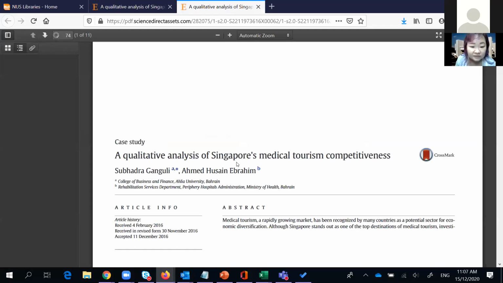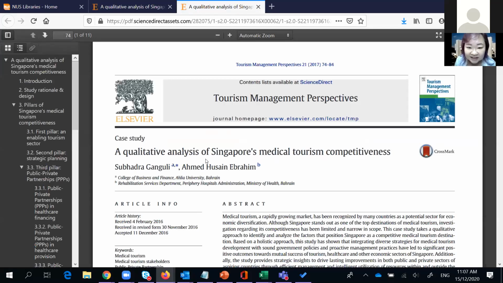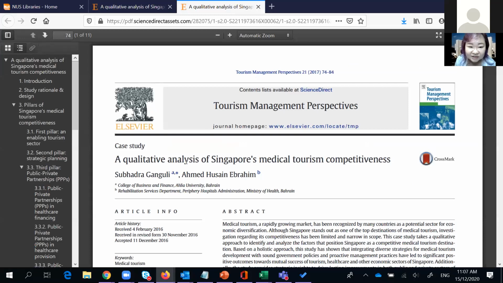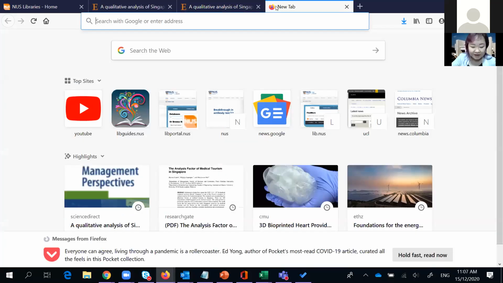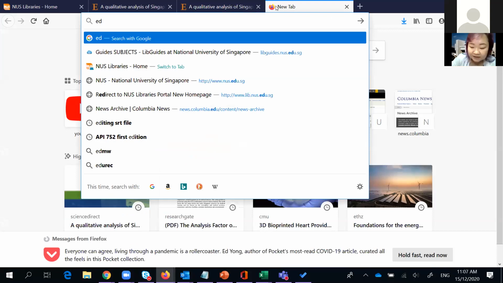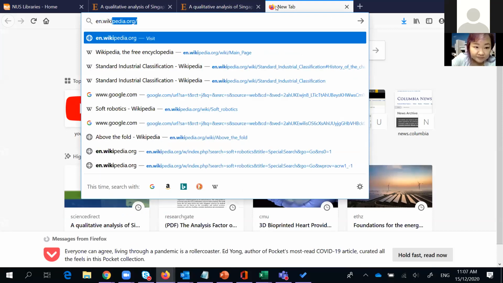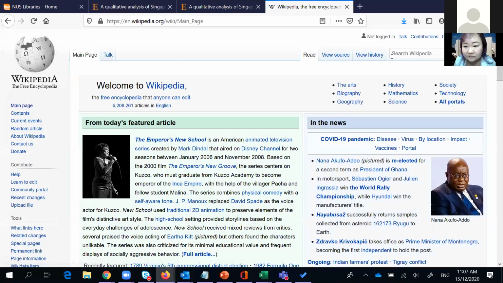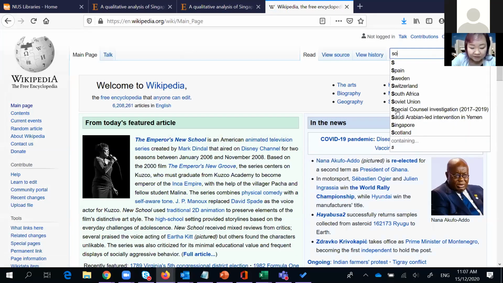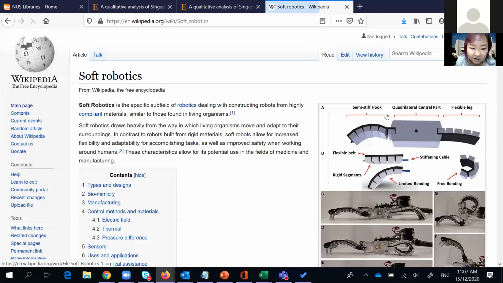See, very fast. That took me a few seconds. Yeah, so let's try a Wikipedia article. Let's go to Wikipedia. Let's say I'm starting out research on soft robotics, and I have no idea what soft robotics is, but I'm interested in finding out.